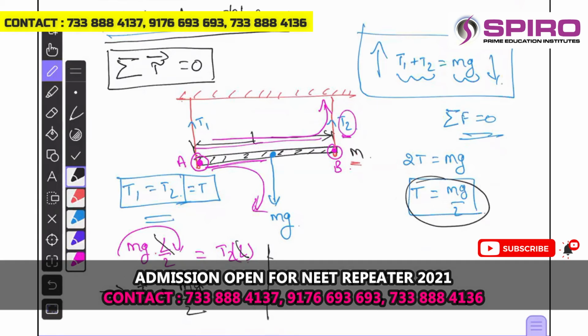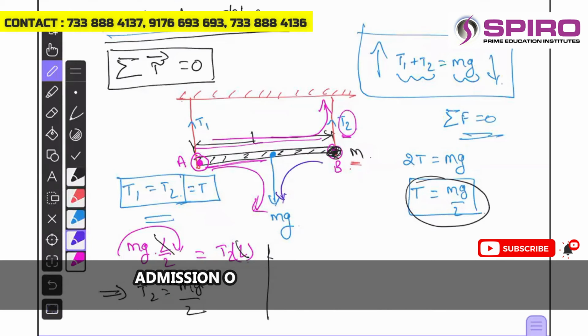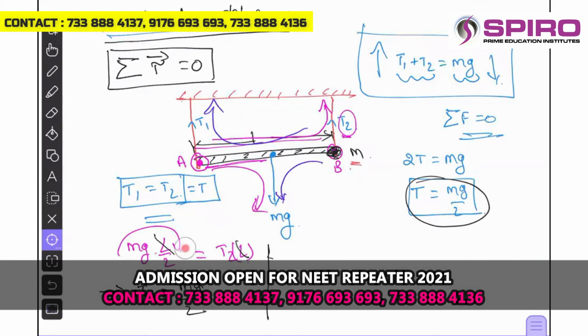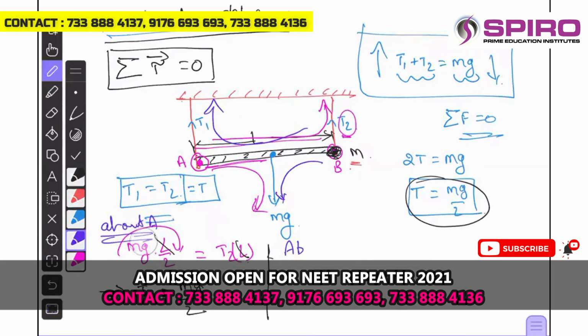And in the same way, you can find T1 by taking the reference point passing through the point B. You consider the point B as a reference. So as far as B is concerned, the torque due to mg will be anti-clockwise and the torque due to T1 will be clockwise. So this is the analysis regarding point A, and this is about B.